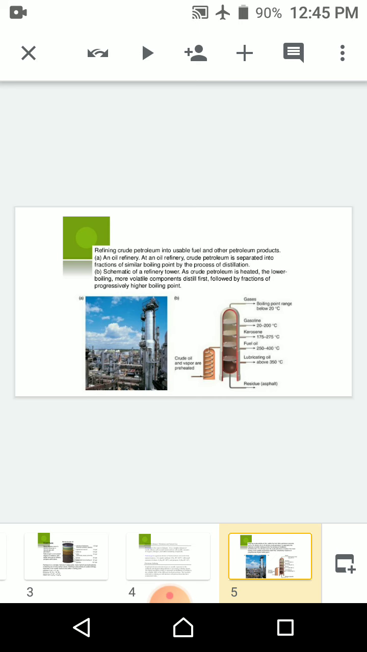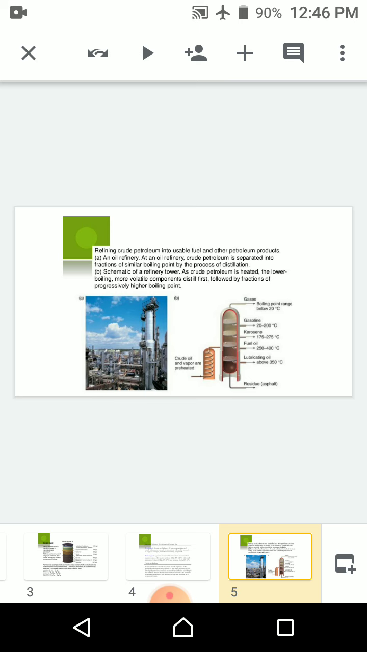By this picture you can understand the refining process: refining crude oil petroleum into usable fuel and other petroleum products. In an oil refinery, crude petroleum is separated into fractions of smaller boiling point ranges by distillation. In the schematic of a refining tower, crude petroleum is heated, the lower boiling, more volatile components distill first, followed by fractions of progressively higher boiling points. All of you can understand by the column diagram.